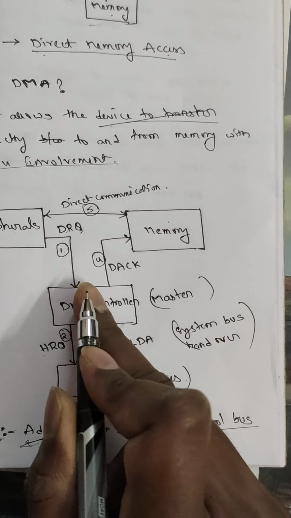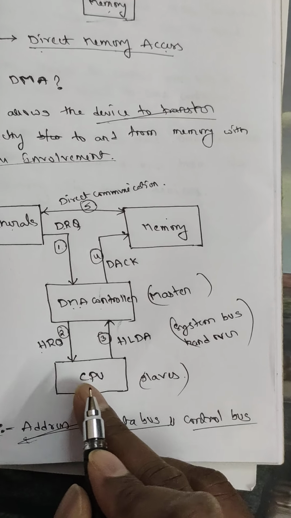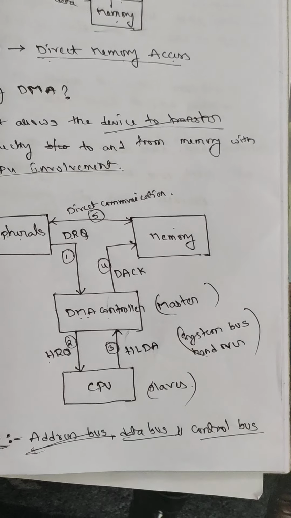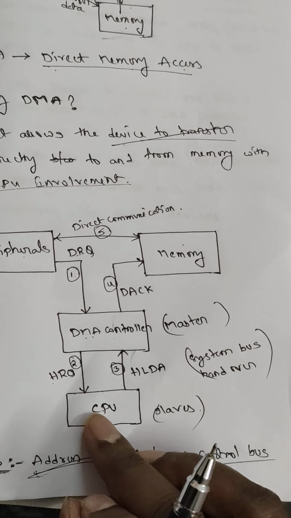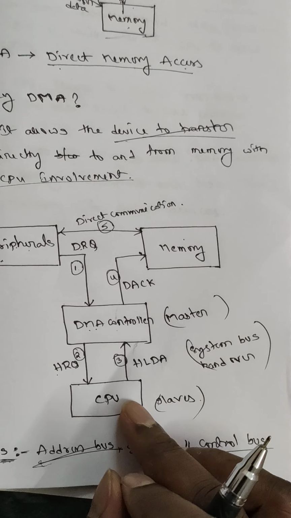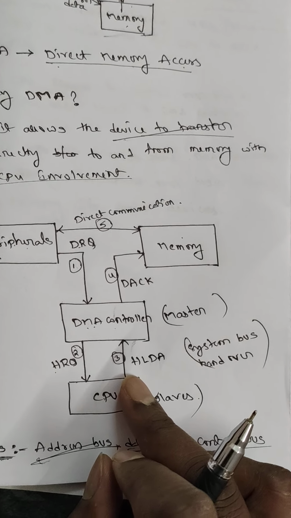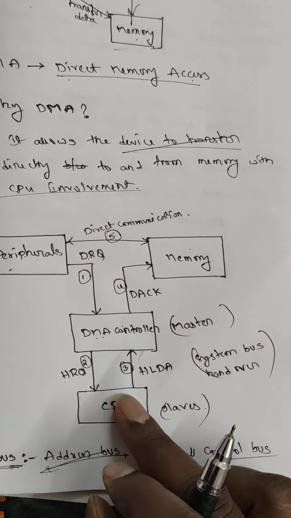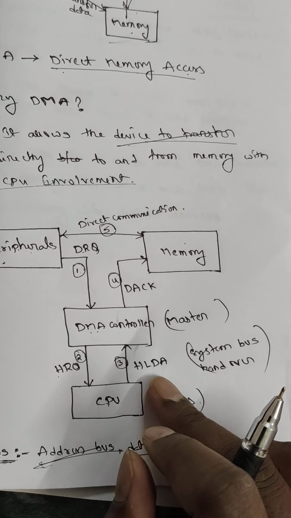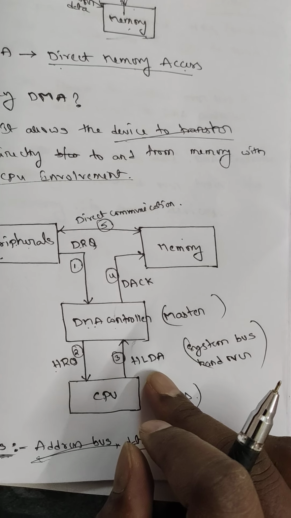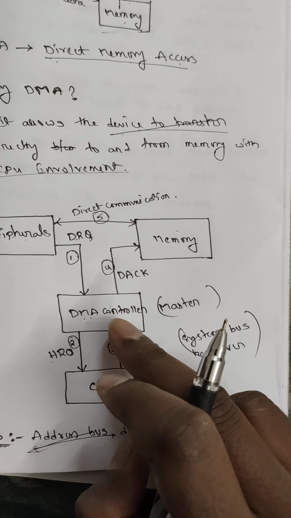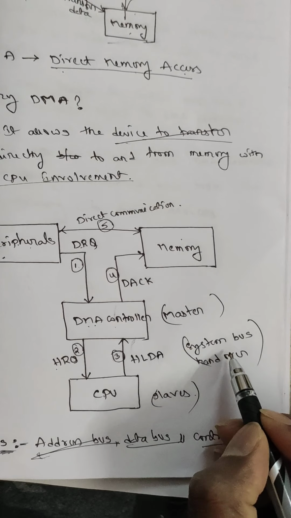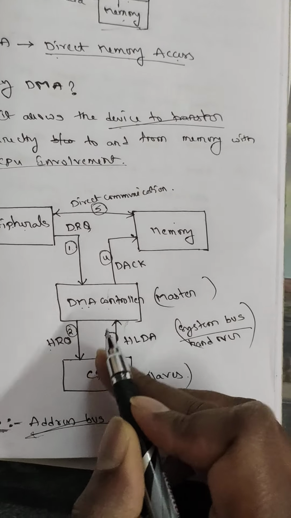When the DMA controller requests HRQ, then the CPU, after completing its normal execution, sends an acknowledgement HLDA. HLDA is the hold acknowledgement signal sent by the processor to the DMA controller; it hands over the system bus to the DMA controller.